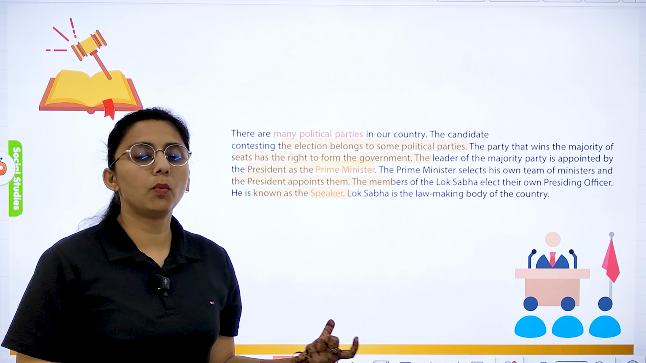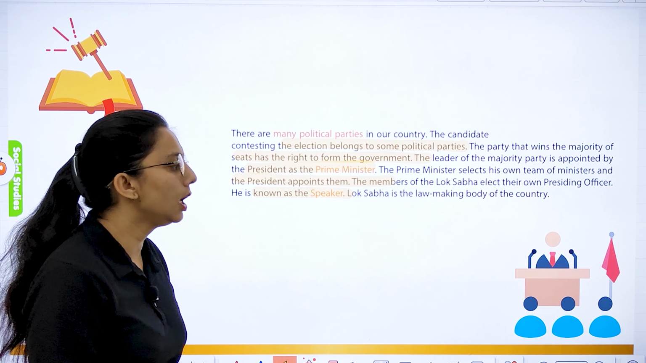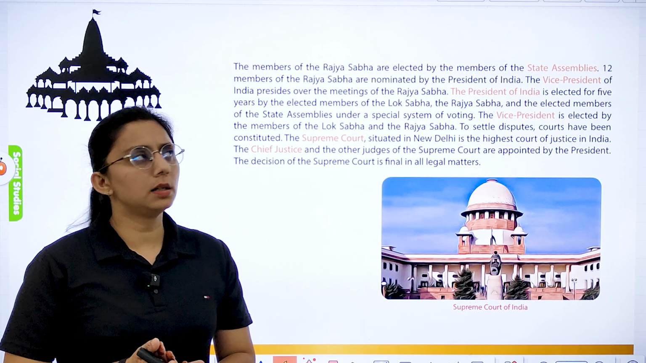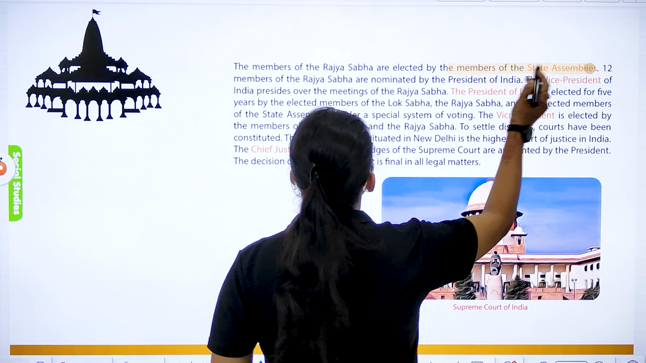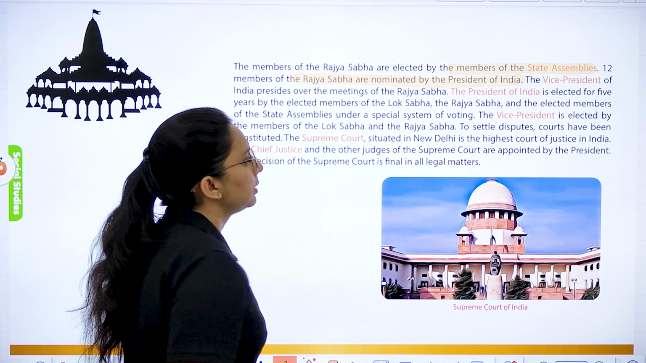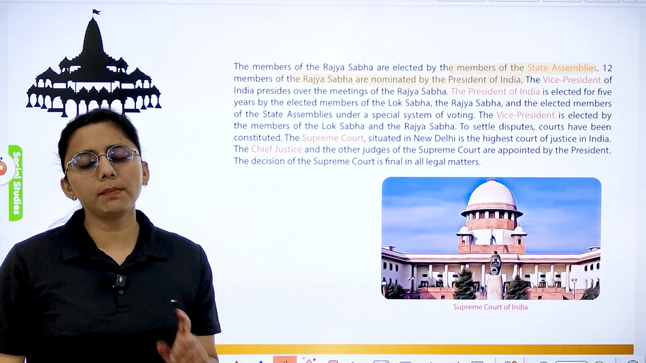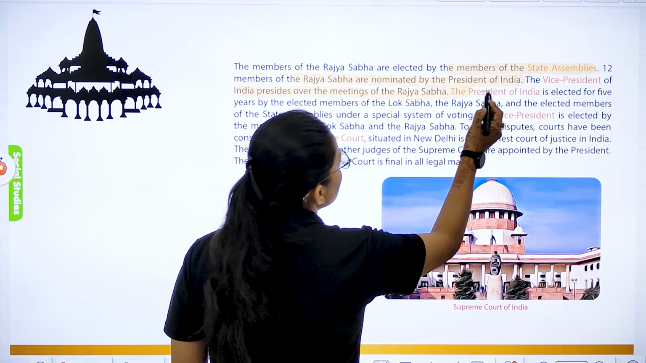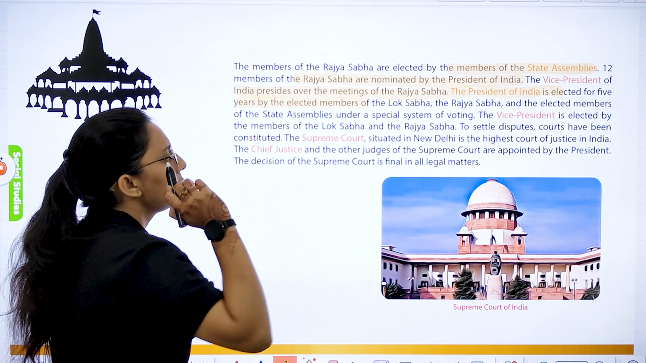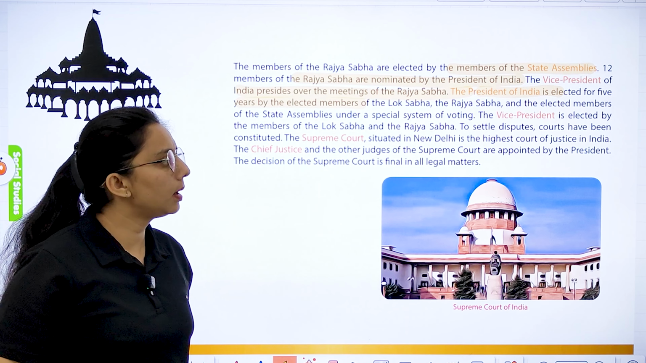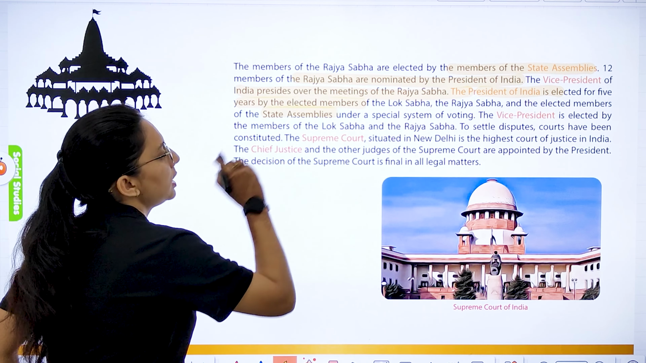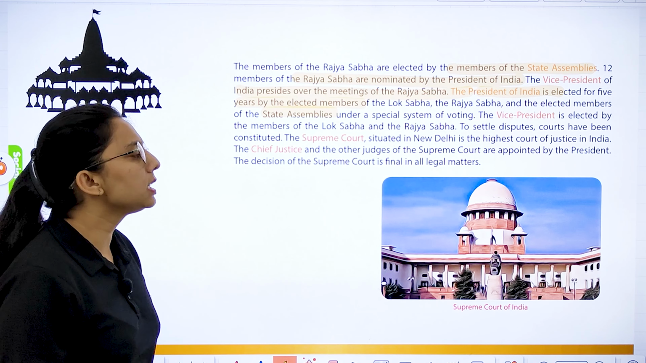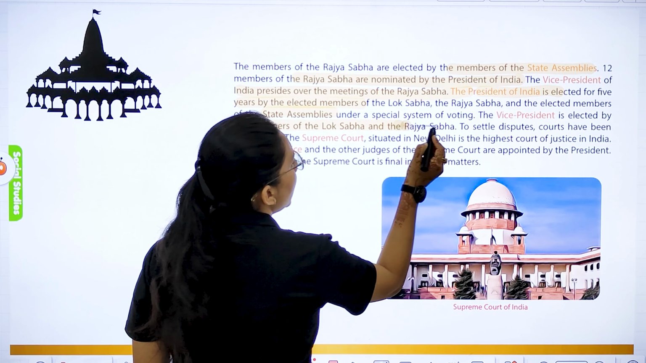Lok Sabha is the law-making body of the country. Right? The members of Rajya Sabha are elected by the members of state assemblies, and some are nominated by the President of India. How many members are nominated? 12 members. The Vice President of India presides over the meetings of Rajya Sabha. The President of India is elected for 5 years by the elected members of Lok Sabha, Rajya Sabha, and the elected members of State Assemblies, and we have a special system of voting also. The Vice President is elected by the members of Lok Sabha and Rajya Sabha.